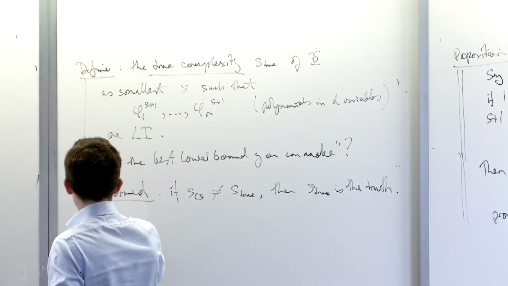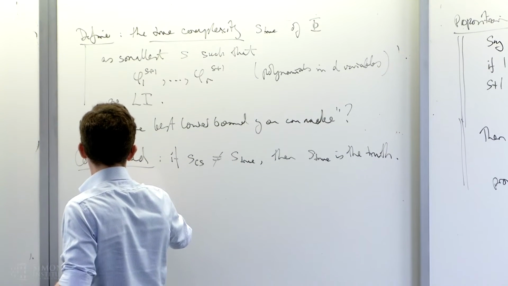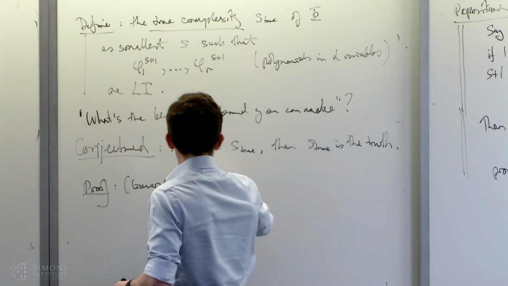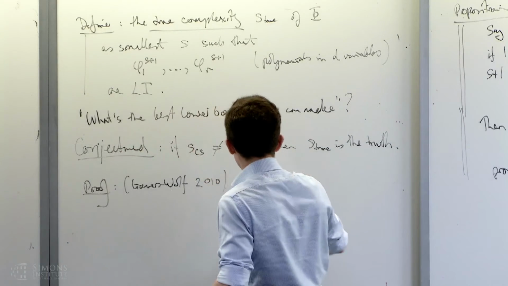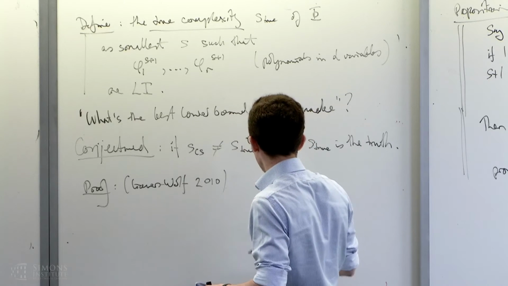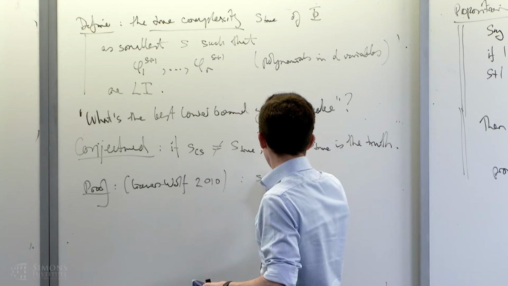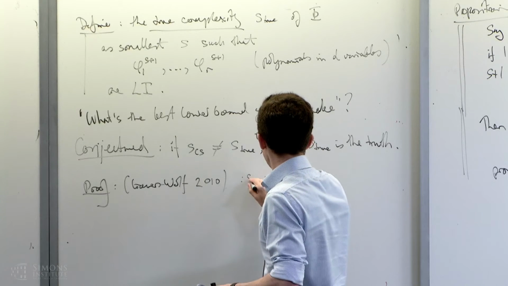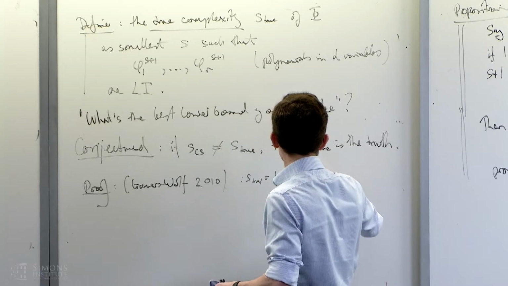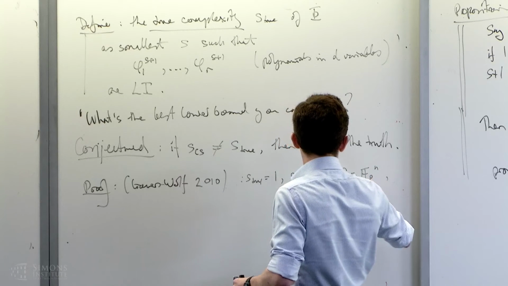They also proved it in some cases. So proof: Gowers-Wolf. I think this is officially 2010, but it's all sort of rubbish because for any dates in the recent past, the date it was published and the date it was put on the archive are completely different. So here it was proved in the case of S true equal to 1, S Cauchy-Schwarz equal to 2, and G is F_p^n, for p fixed, but not too small.